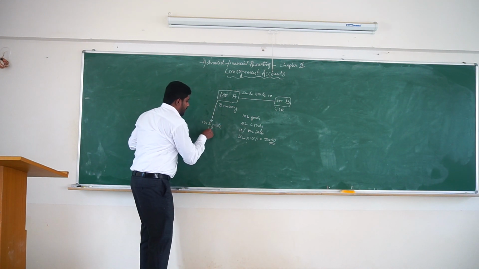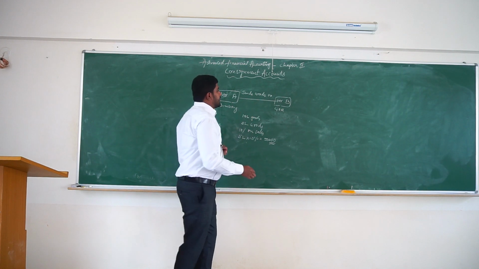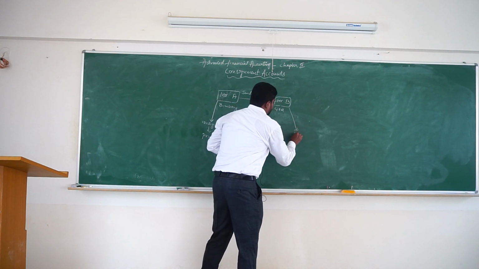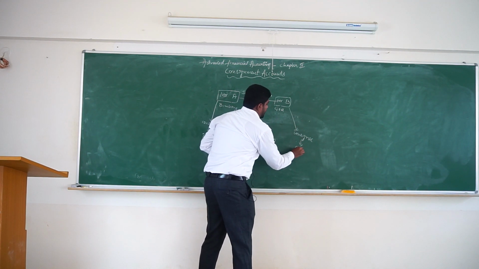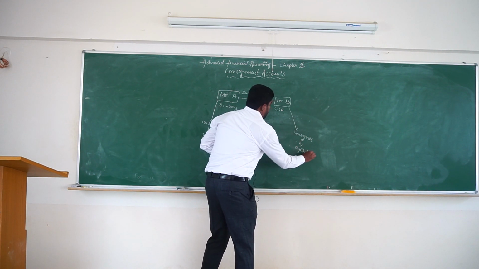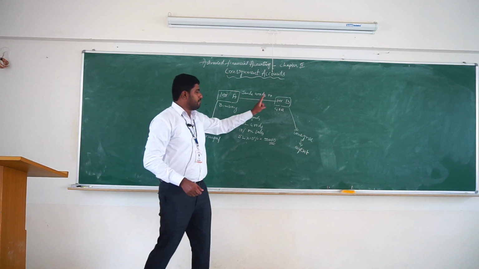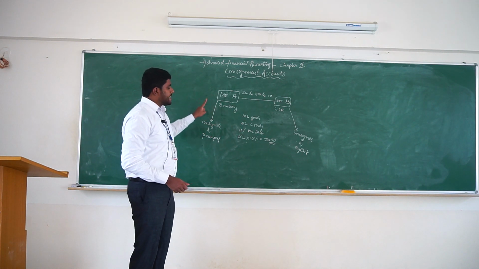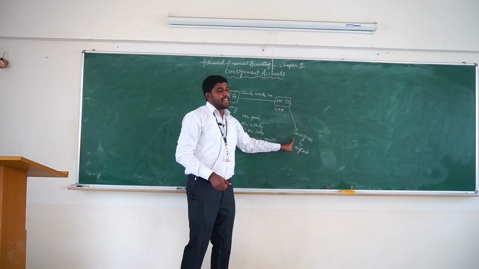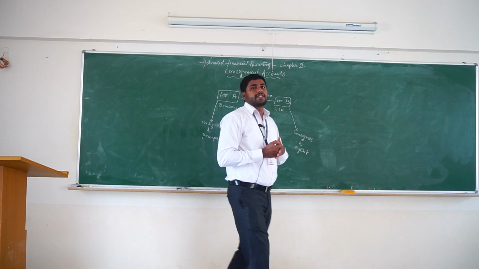Consignor, nothing but principal. And the person to whom the goods are sent is called the consignee. Consignee, nothing but agent. In common language, we call Mr. A a principal and Mr. B an agent, but in accounting language, we should use Mr. A as a consignor and Mr. B as a consignee.